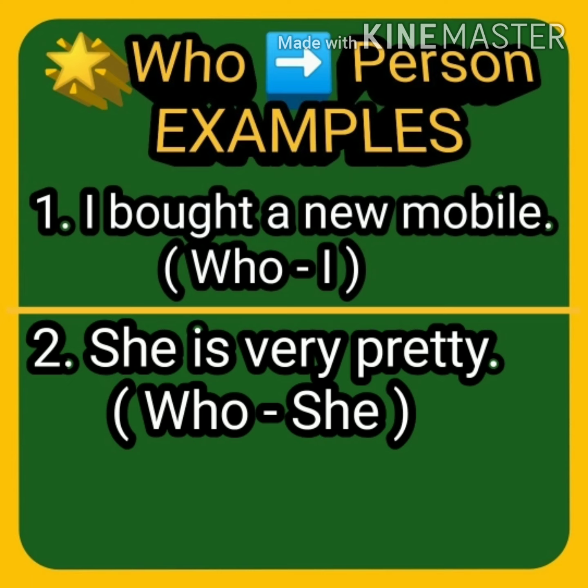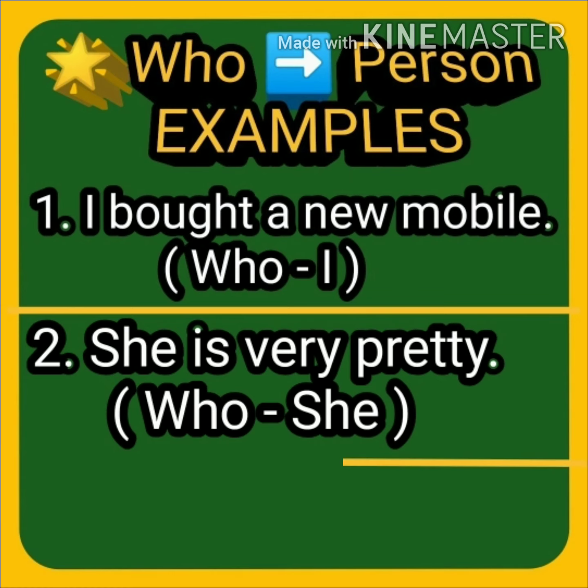Our second sentence, she is very pretty. Who is very pretty? We are going to ask the question by using who, because a person is here. Information is given about a person in this sentence. That is why we have to use who. So use who and ask the question, who is very pretty? And the answer will be our subject. So which is our answer? She is very pretty. She is our answer. So she is the subject in this sentence.